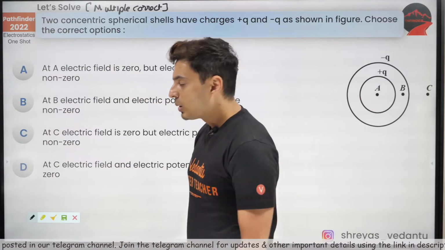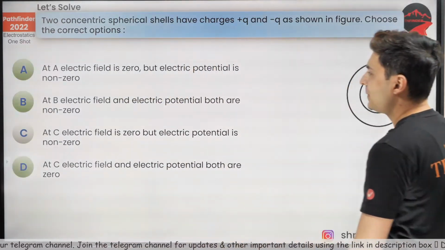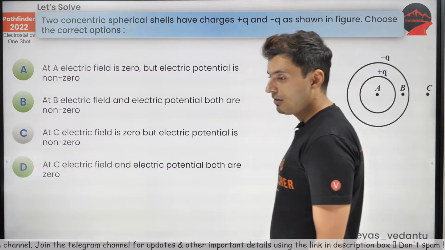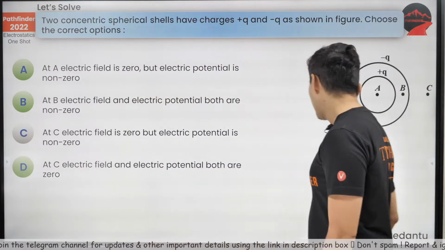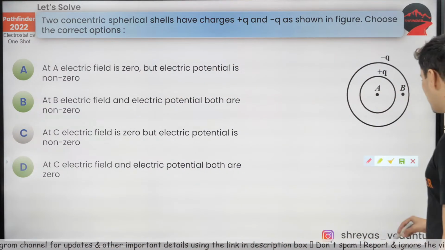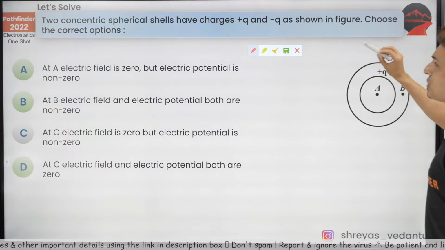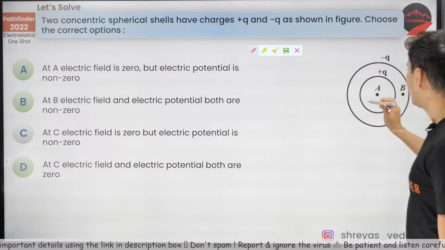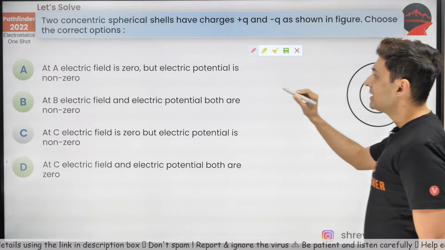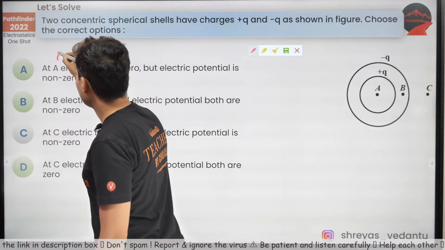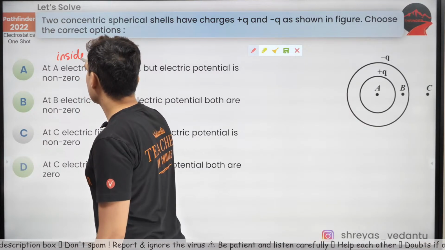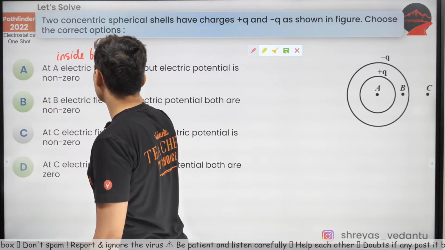Option A and B. Well, the correct answers are actually A, B and D. Interesting. Let's see why it is A, B and D. See guys, first of all, the shells have charges Q and minus Q. At A, the field is 0. Yes, this point A is inside both the shells.